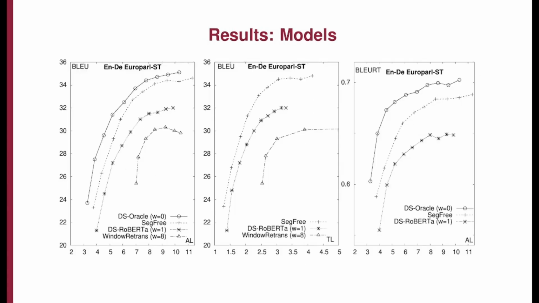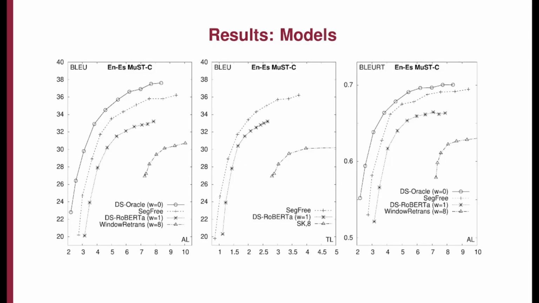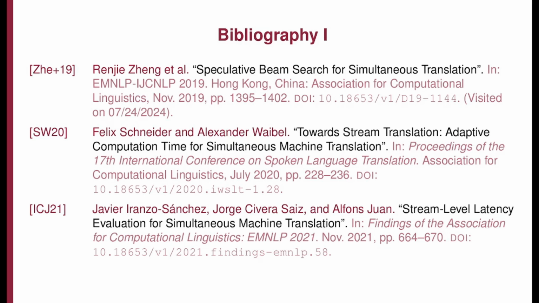As for general results, we report our final findings on English-German in Europarl-ST, and find that our model achieves the best result across all tested latencies with respect to baselines, closely matching an oracle model with the gold segmentation. We also see that results on average lagging and BLEU are consistent when evaluating with the computational-aware average lagging metric and the neural BLEURT quality metric. As for MuST-C and other language pairs, we also find similar results, with our model coming out on top for the majority of cases. With this, we have reached the end of our presentation.